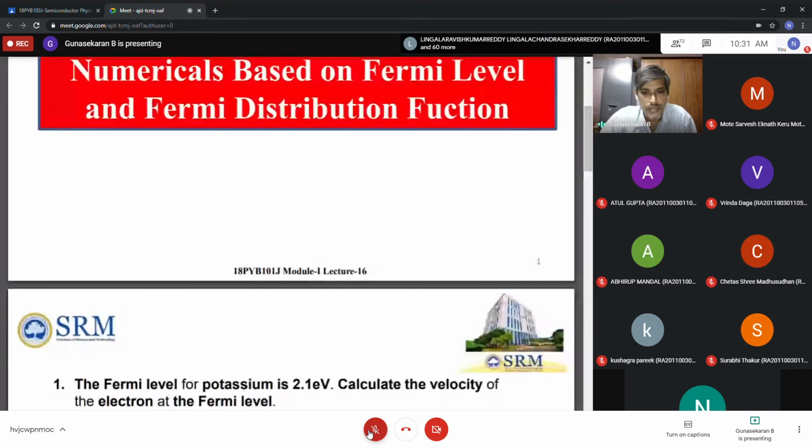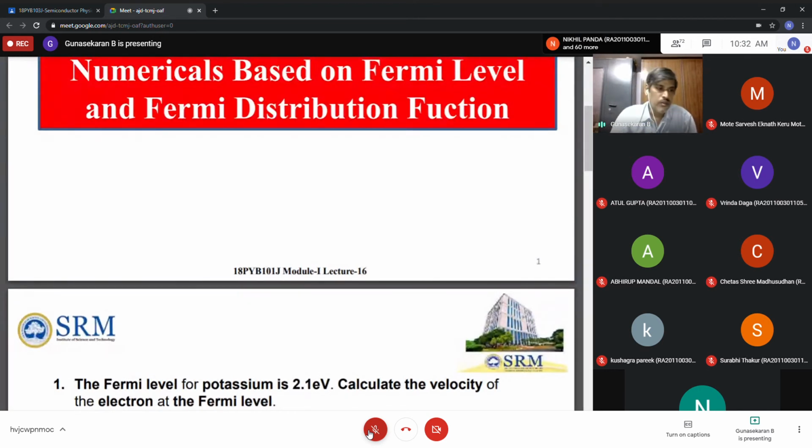Okay, see, the Fermi level of potassium is given here. EF is given as 2.1 electron volt. Calculate the velocity of the electron at the Fermi level. The Fermi energy of potassium is 2.1 electron volt, and they are asking to calculate the velocity of the electron at that Fermi energy level.